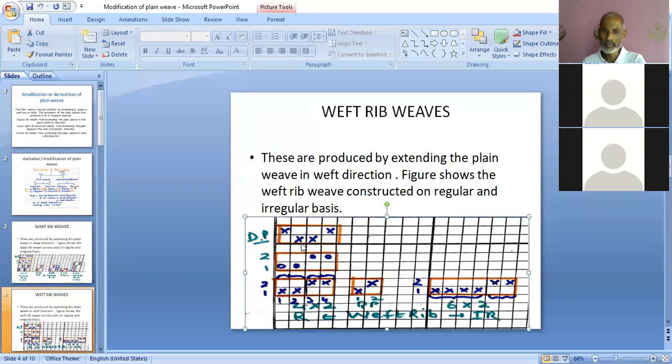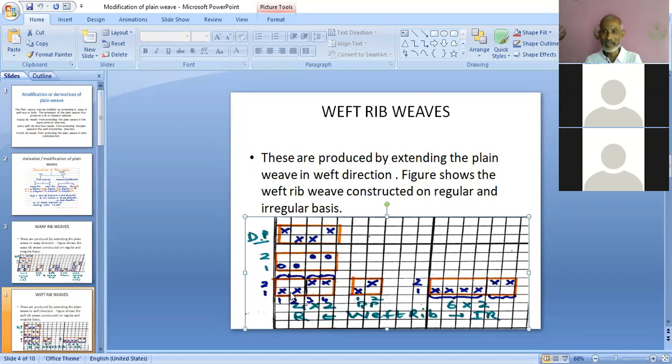Wrong denting order means, here you can see, now try to again focus on the weave. If you see, first 2 ends are having similar interlacing order, and next 3rd and 4th are having similar interlacing order. When the adjacent ends have the similar interlacing order, it means throughout the length of the fabric, those ends are lifting together and those ends are lowering together.